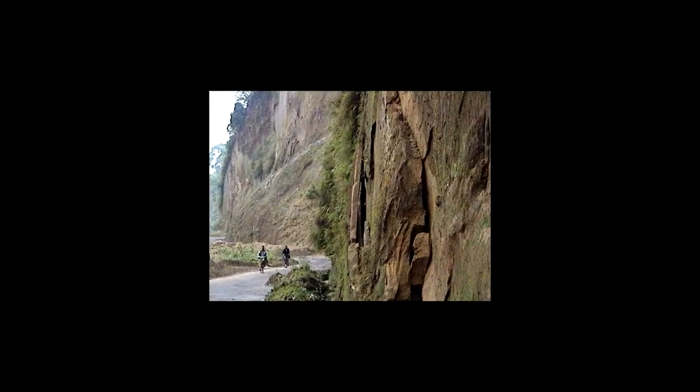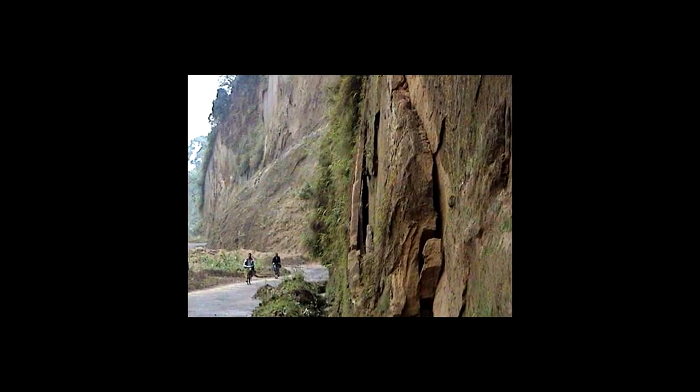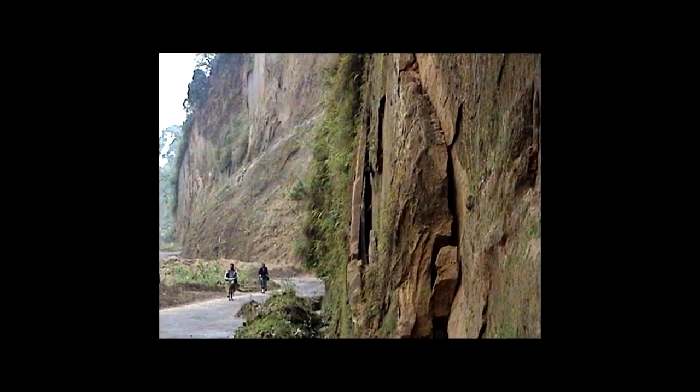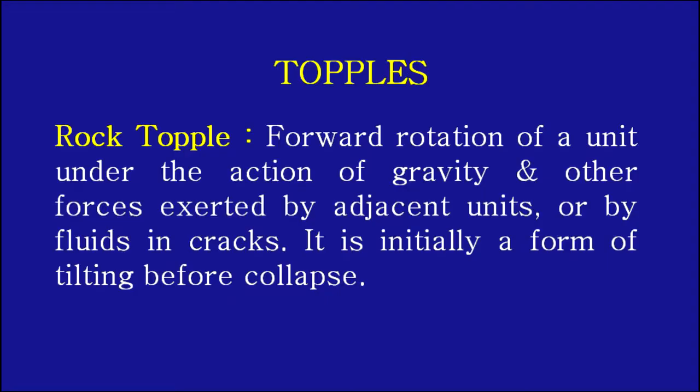Then we have the topple. The next category is topples. It refers to those blocks of rock that tilt or rotate forward on a pivot or hinge. Again, it can be called rock topple, debris topple or soil topple depending upon the type of the material. So, rock topple is the forward rotation of a unit under the action of gravity and other forces created by the adjacent unit or by fluid in cracks.